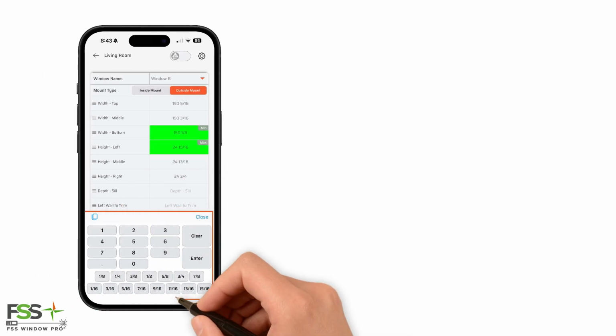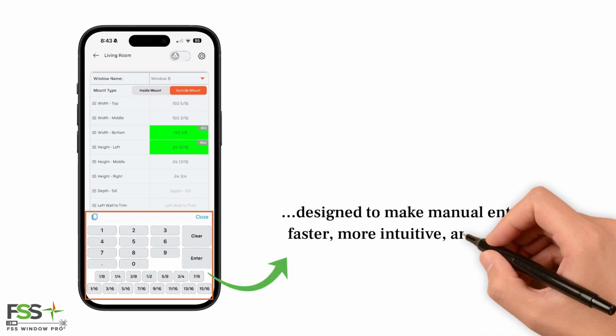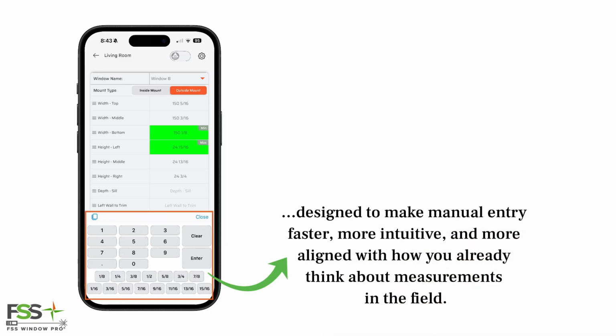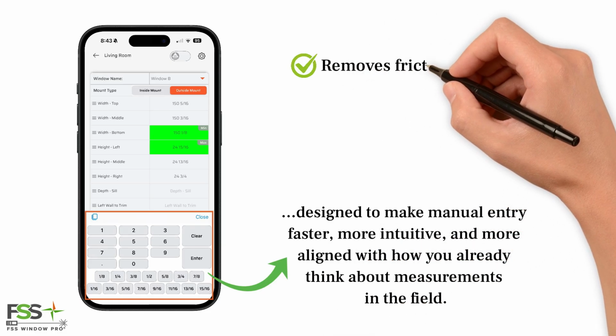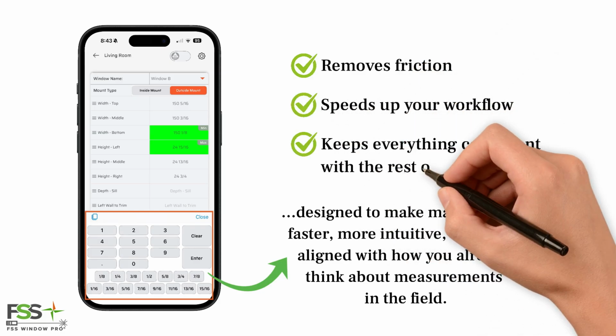Overall, this new keyboard is designed to make manual entry faster, more intuitive, and more aligned with how you already think about measurements in the field. It removes friction, speeds up your workflow, and keeps everything consistent with the rest of the app.